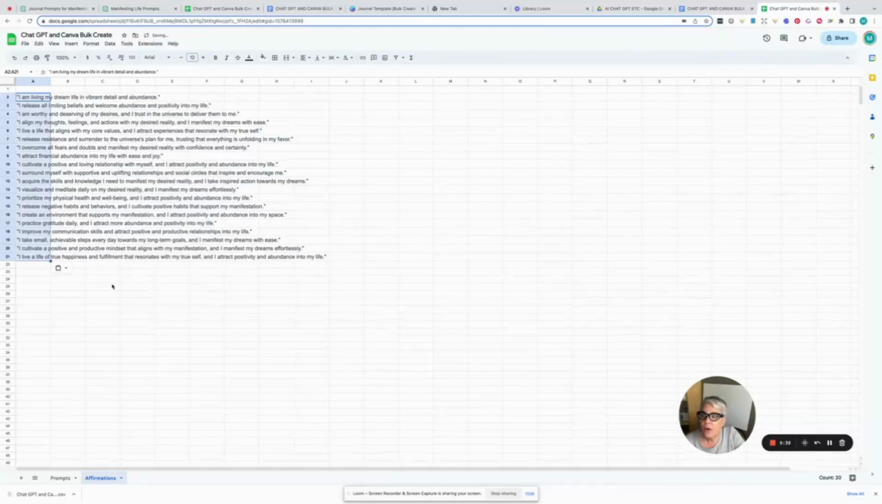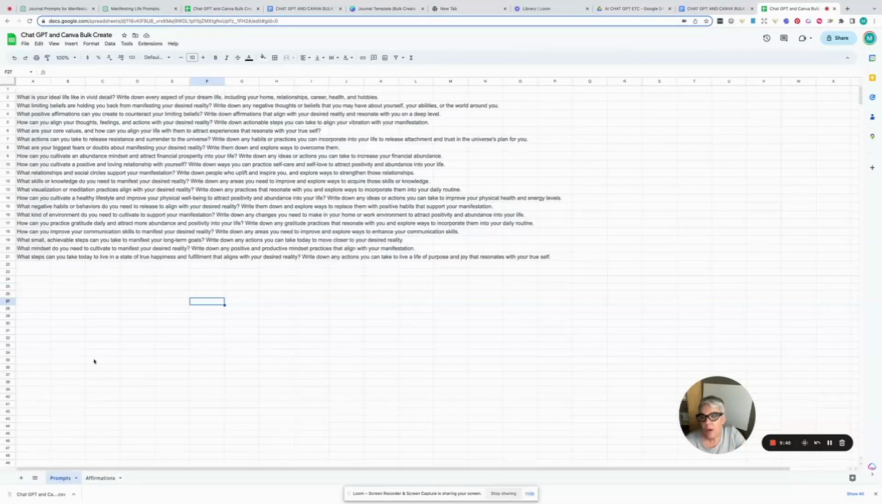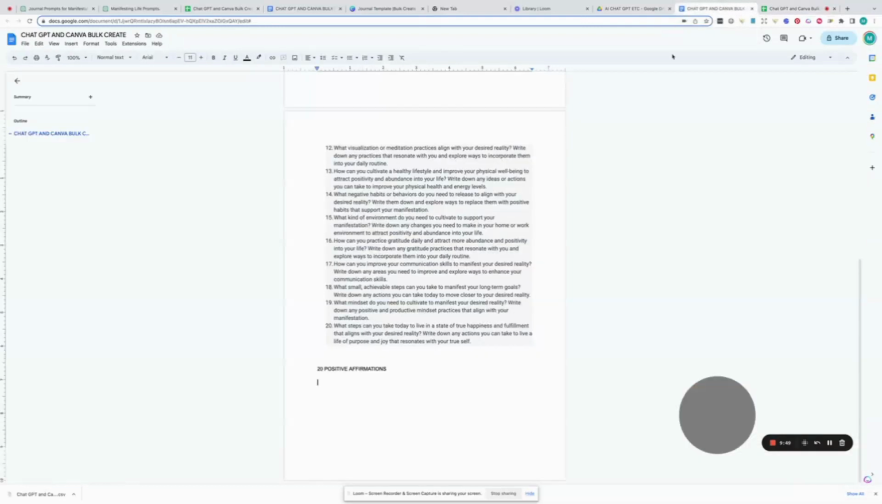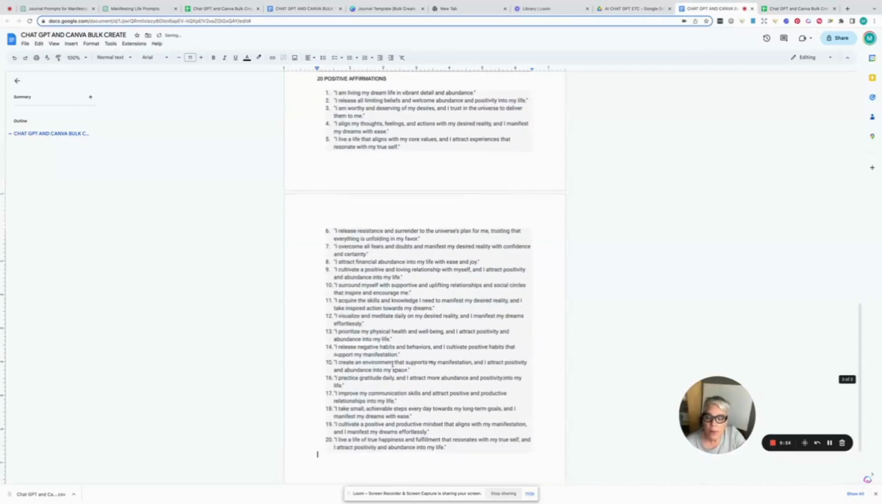Okay, so there they are. There's all your affirmations. And if I come down to the bottom, that's my affirmations, and there they are. Here's my prompts, and here they are. So now I'm also going to save them in my Google Doc. And I'm just going to come over just like it was any other document, and I'm going to hit paste.